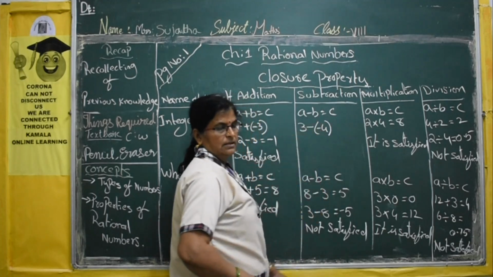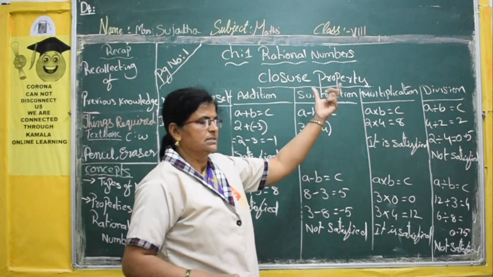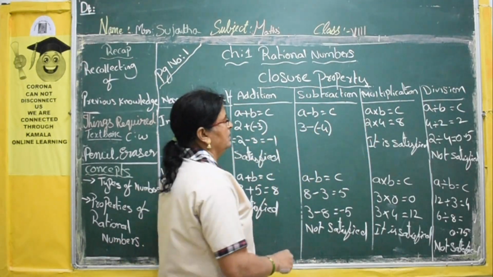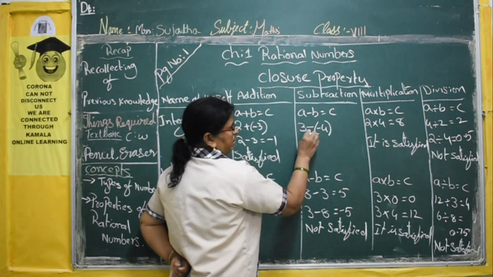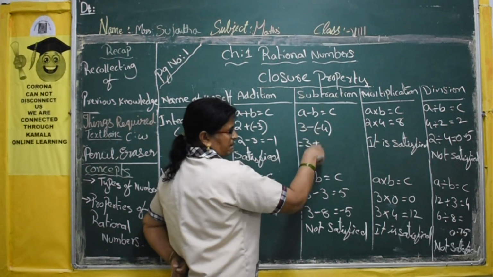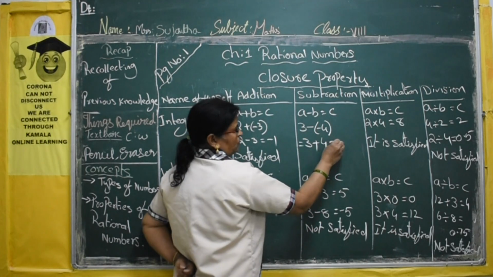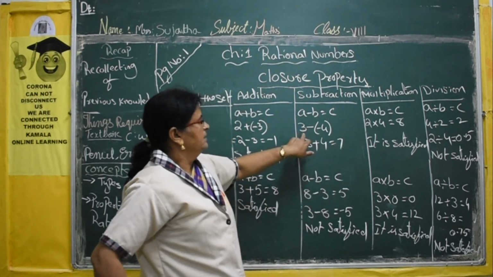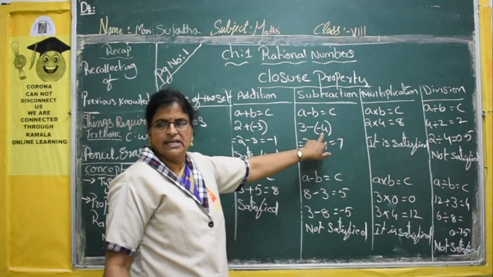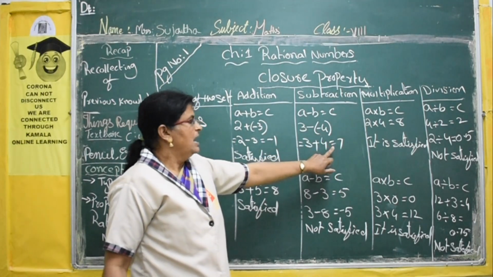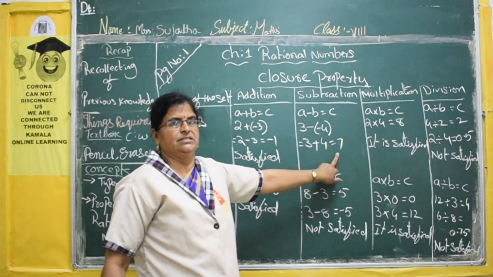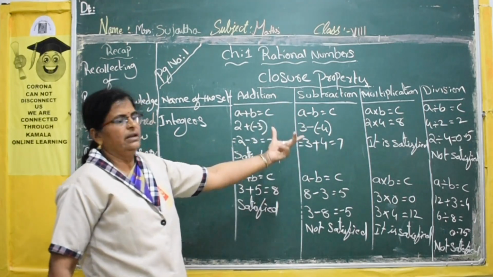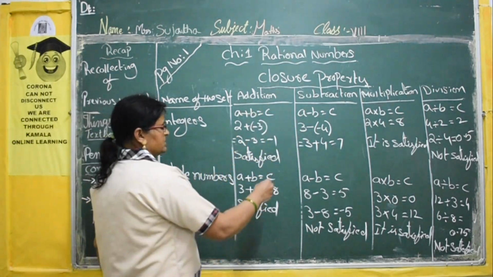Will the difference be an integer or not? Now 3 plus 4, 7. See here, 3 is a positive integer, minus 4 is a negative integer, and the difference is a positive integer. So these three numbers belong to the set of integers. So satisfied.